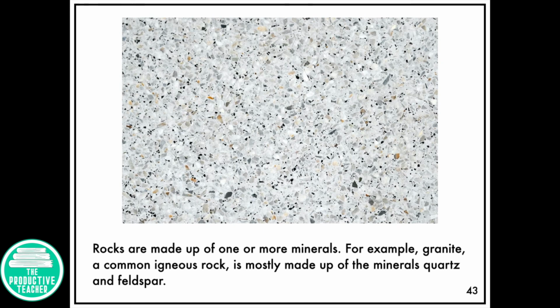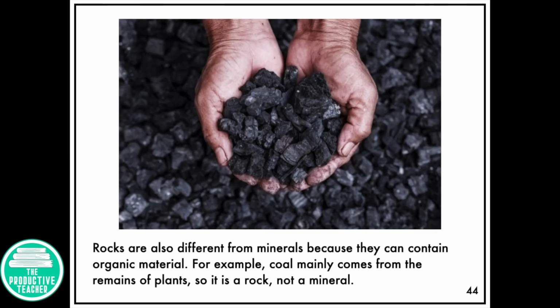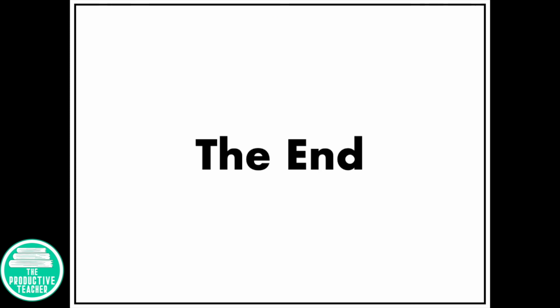Rocks are made up of one or more minerals. For example, granite, a common igneous rock, is made up of the minerals quartz and feldspar. Rocks are also different from minerals because they can contain organic material. For example, coal mainly comes from the remains of plants, so it is a rock, not a mineral. The end.